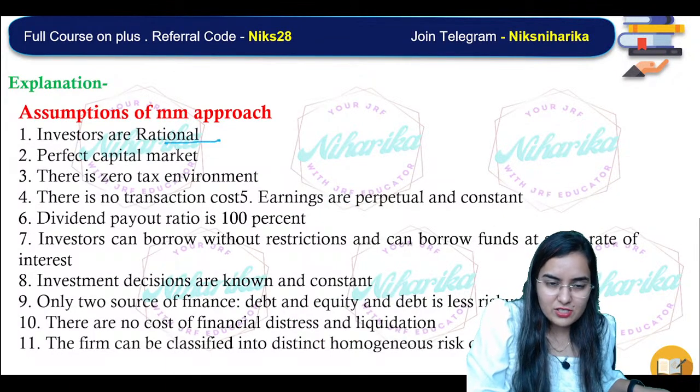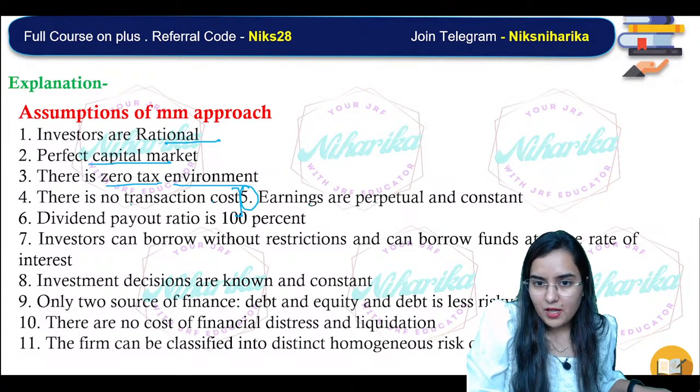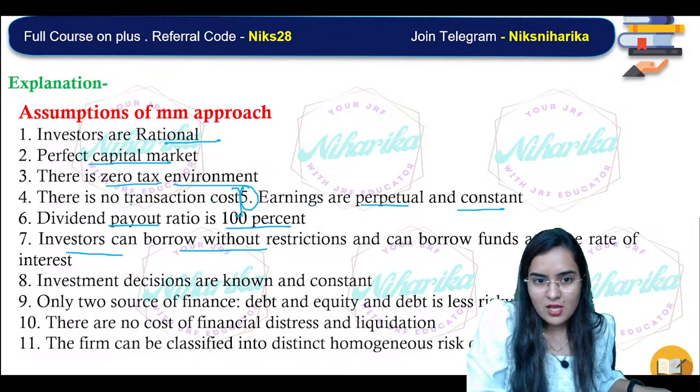Investors are rational, perfect capital market, zero tax environment, there is no transaction cost. Fifth one is earnings are perpetual and constant, dividend payout is 100%, investors can borrow without restrictions, and at the same rate of interest, investment decisions are known and constant.